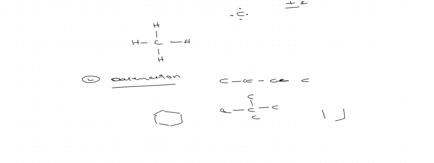So all of this comes under catenation: straight chains, branches, ring structures, and aromatic compounds.